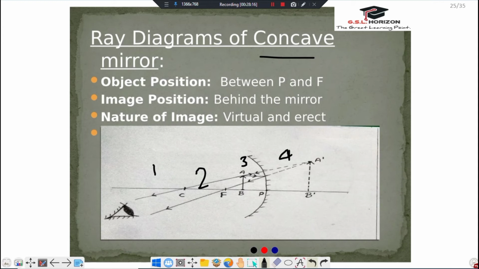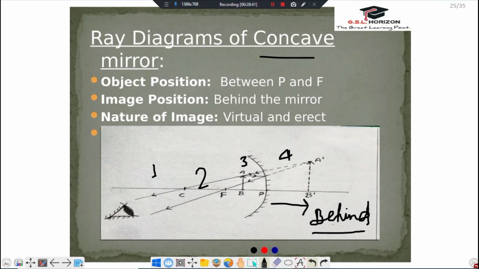The object behind the center of curvature is taken as 1, between C and F is 2, between F and P is 3, and between P and behind the mirror is taken as 4.